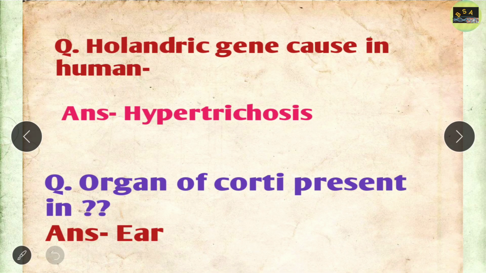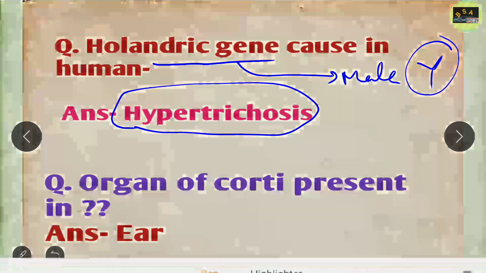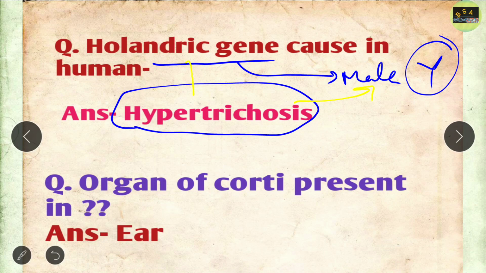So the first question is about the Hollandric gene. We all know that the Hollandric gene is basically present in males. It is on the Y chromosome, and the condition it causes in humans is hypertrichosis. Hypertrichosis specifically occurs in males due to the Hollandric gene.